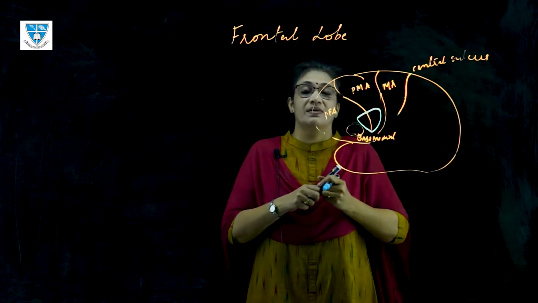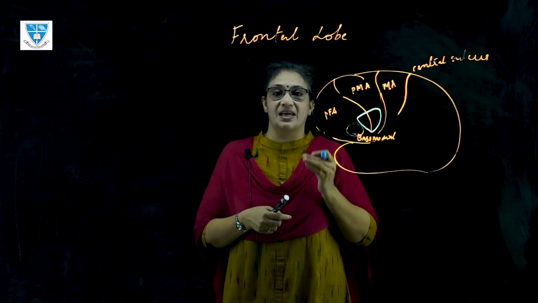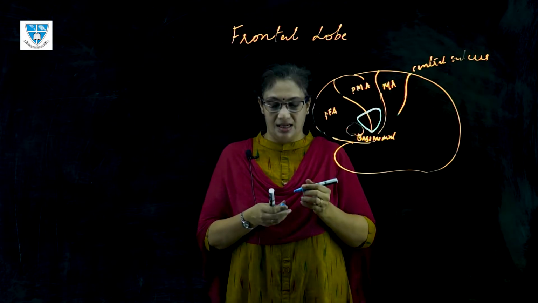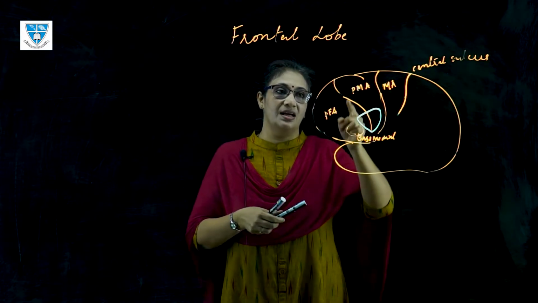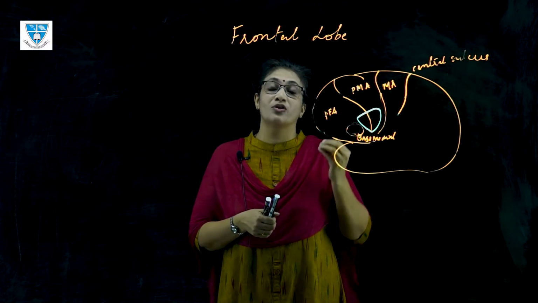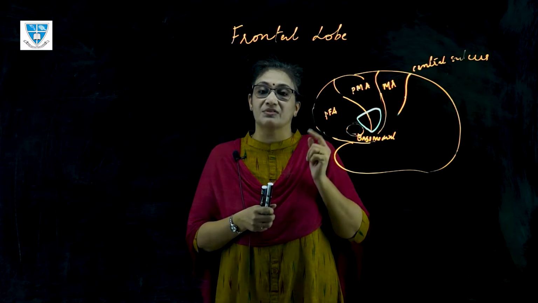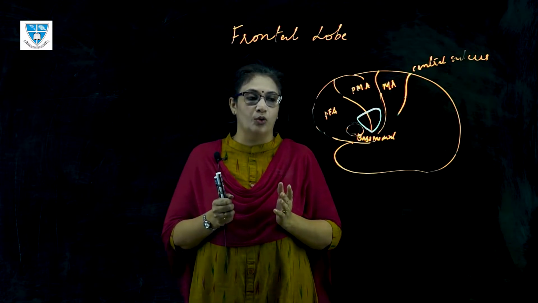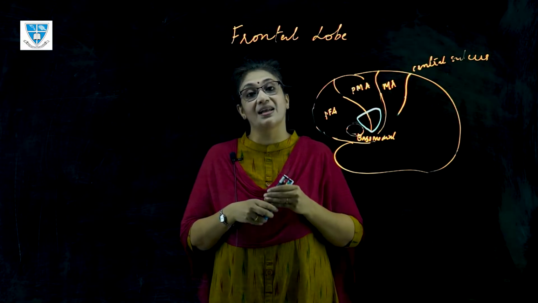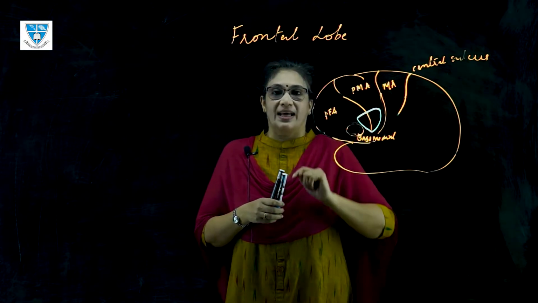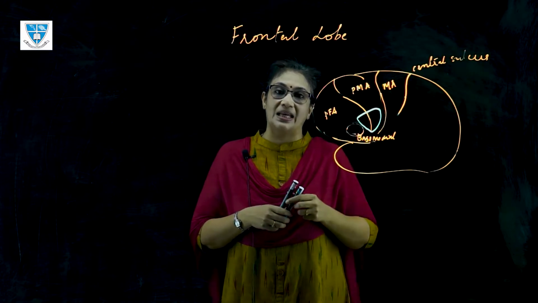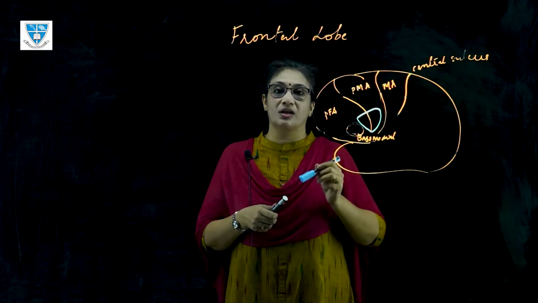Now, to give an understanding of what each area does in our day-to-day activities: the motor area is involved in the motor activities. The premotor area is concerned with the organization of motor movements. The prefrontal region is the planning area of our lobe, and the basomedial region is concerned with the state of alertness and arousal. Frontal eye field, look at the position. It can receive information from the planning area as well as the premotor area.